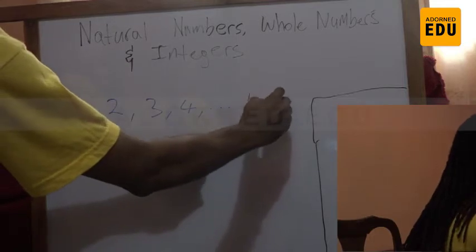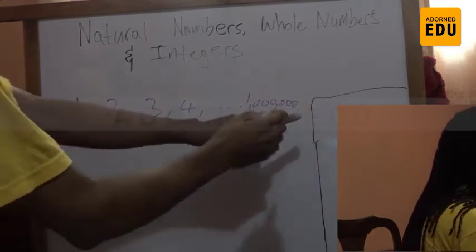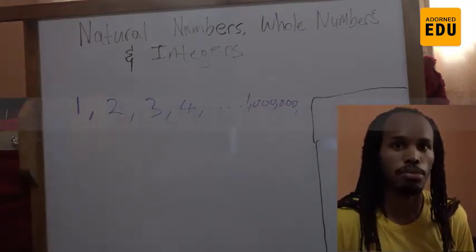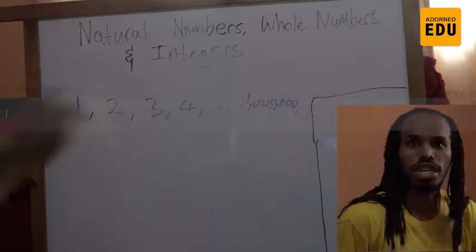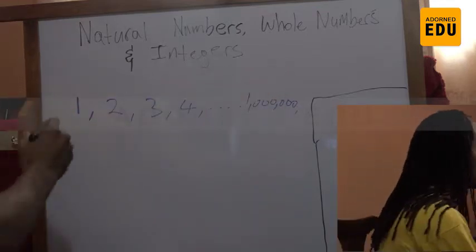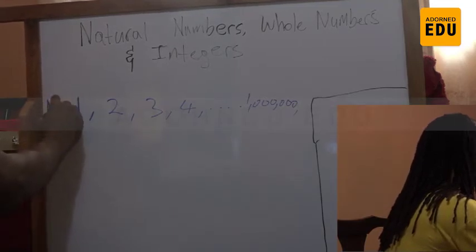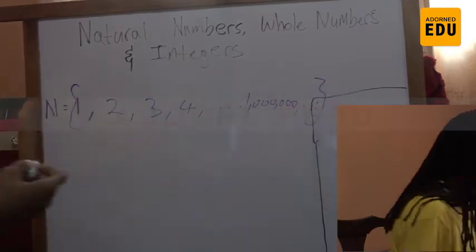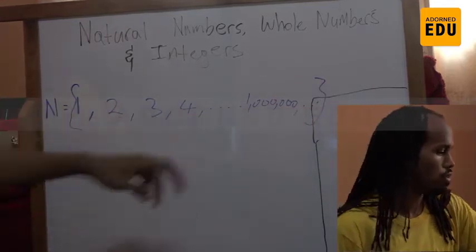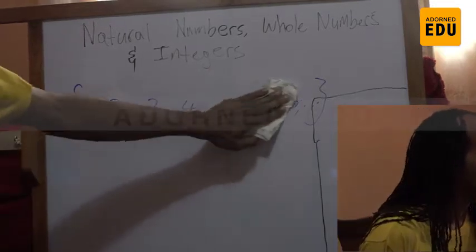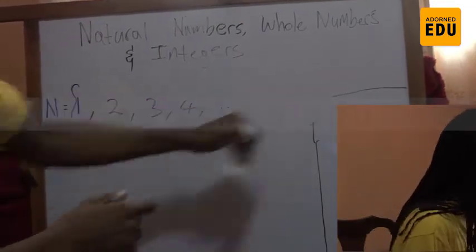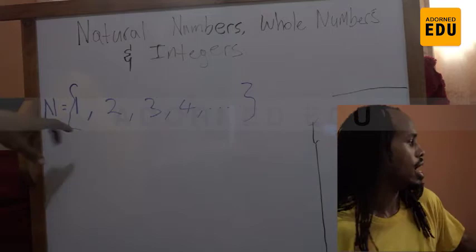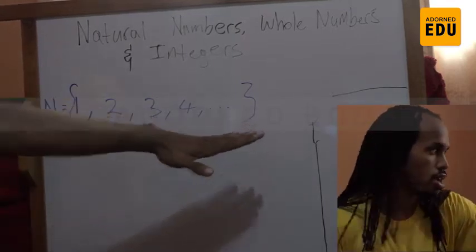You reach 1 million, and you keep going, 1 million and 1, 1 million and 2, and you keep going. These are natural numbers. Instead of writing all this out, you can have a symbol for it. The symbol for natural numbers is N. So N is this bracket of 1 to wherever. For this dot dot dot, we'll just simplify it and call it there. So natural numbers has a symbol of N, and it starts from 1 and goes on forever.